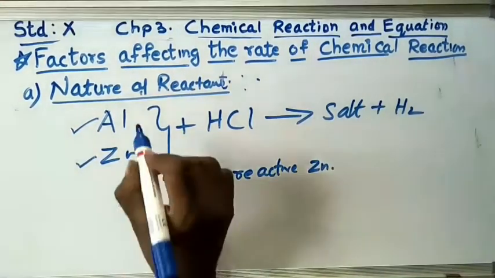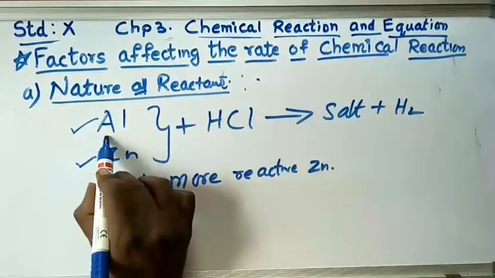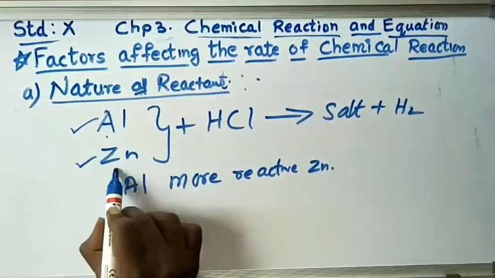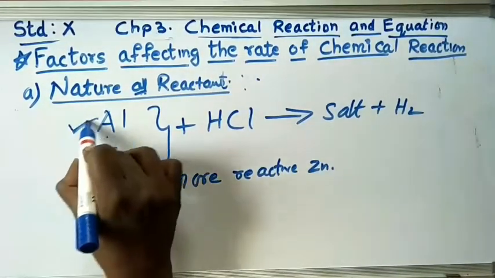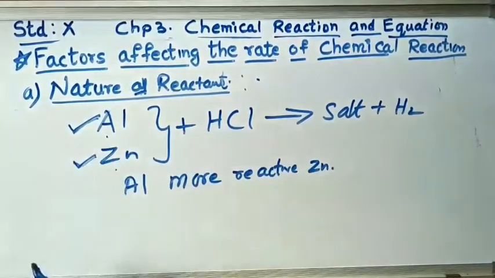So always remember, aluminium is faster than zinc. So here the reaction is fast, here the reaction is slow. This is the nature of reactant.